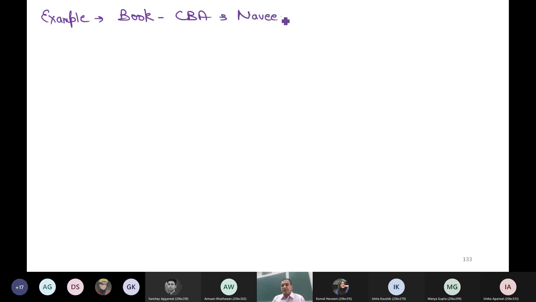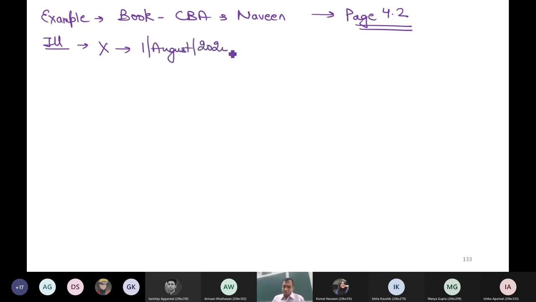And this example is given on the same page, 4.2. This illustration says X joined a job on 1st August 2020 at a monthly salary of 50,000 per month.